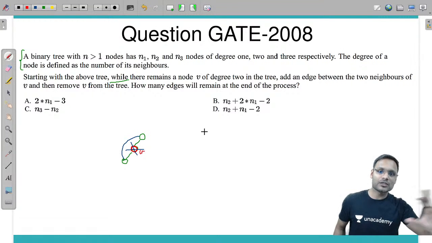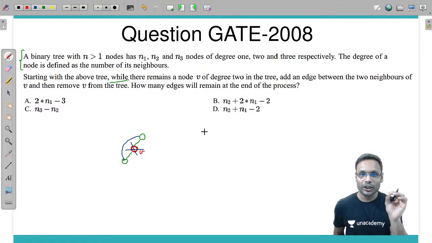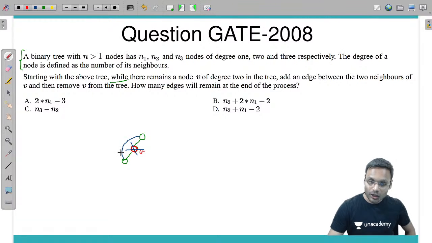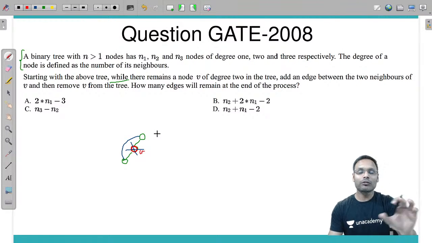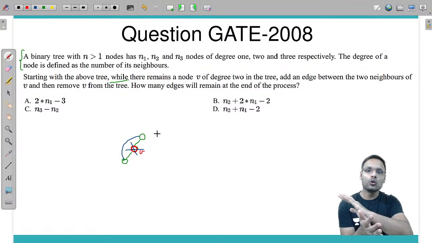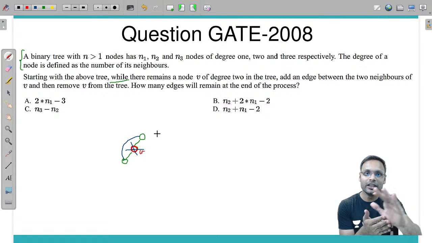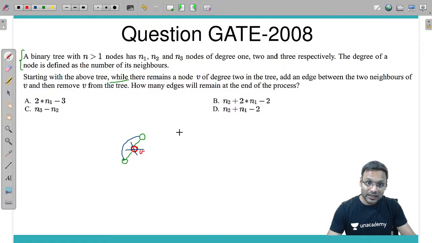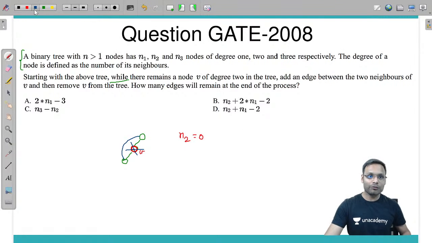We have to remove all the vertices which have degree 2 by adding an edge between both of their neighbors. So ultimately we are removing all those vertices which have degree 2. I am making the number of nodes with degree 2 equal to 0. So how many edges can we have?